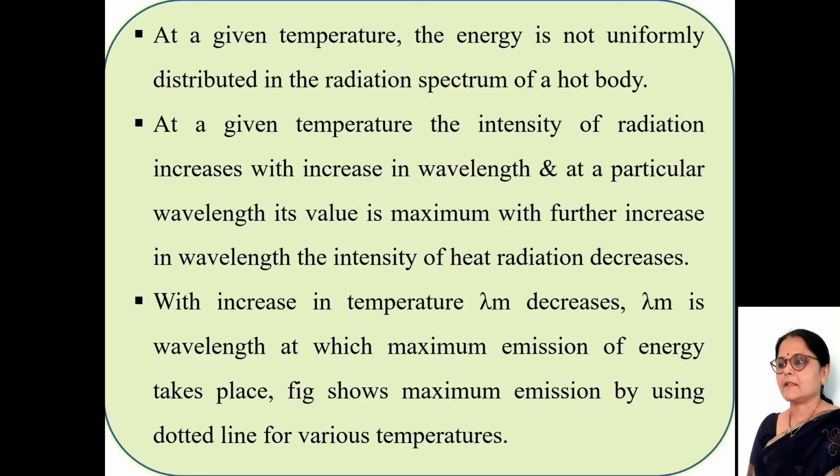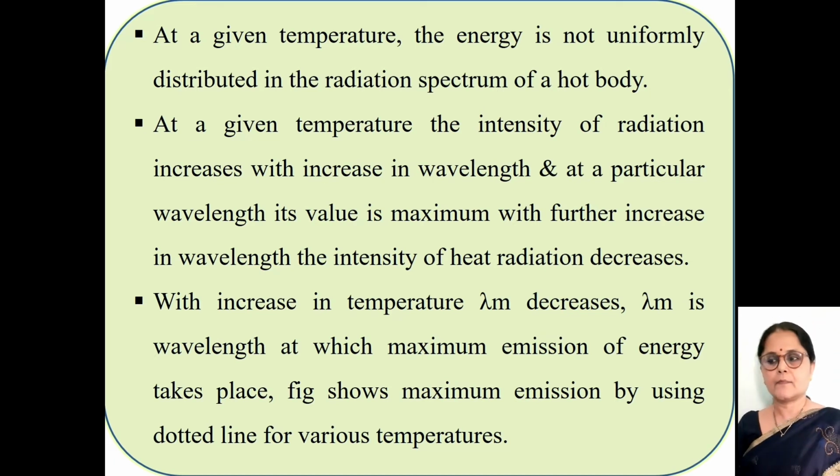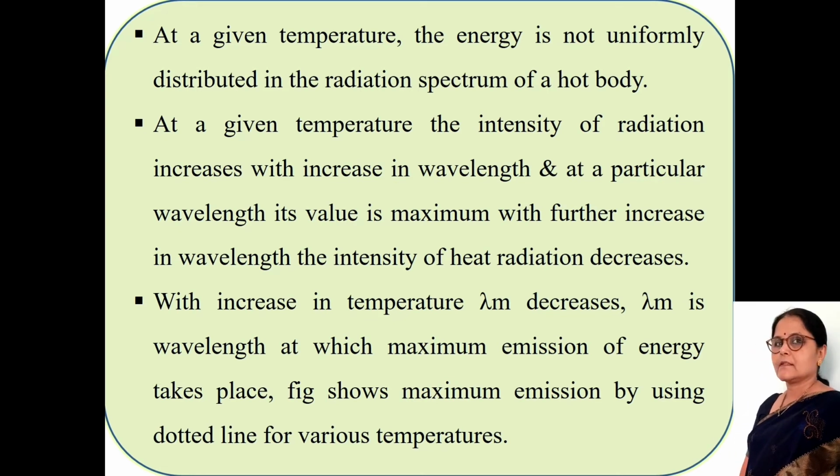The first point is, at a given temperature, the energy is not uniformly distributed in the radiation spectrum of a black body. At a given temperature, the intensity of heat radiation increases with increase in wavelength, and at a particular wavelength its value is maximum. With further increase in wavelength, the intensity of heat radiation decreases.